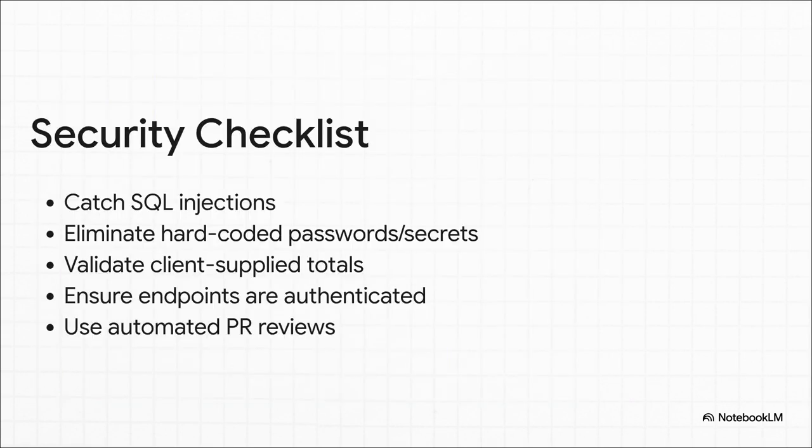But listen, when your AI has the power to query live databases and edit 5 files all at once, security immediately becomes your primary job. You really need to review this checklist carefully. Because AI doesn't inherently understand your unique security context, it might confidently vibe code a classic SQL injection, or it might just leak an admin password by hardcoding it directly into an auth file. Yep, I've seen it happen. That is exactly why utilizing an automated AI reviewer like CodeRobot is an absolute necessity. You have one AI write the code, and a totally separate, sandbox AI rigorously test it against this exact checklist before it ever reaches production.